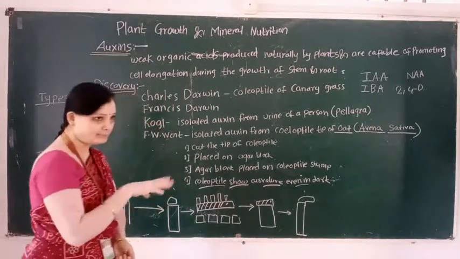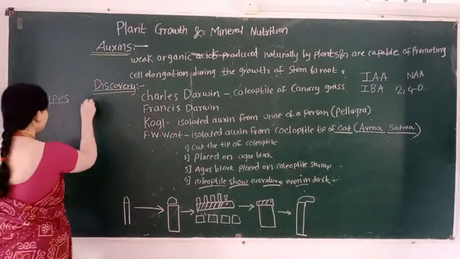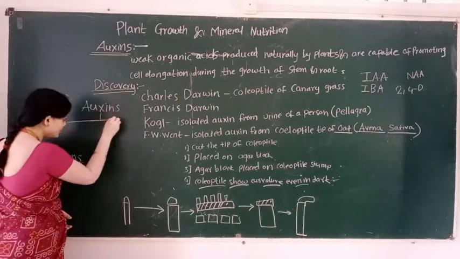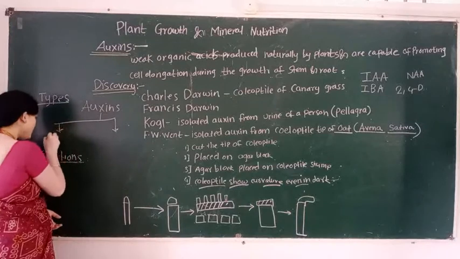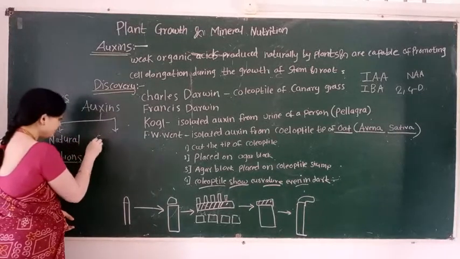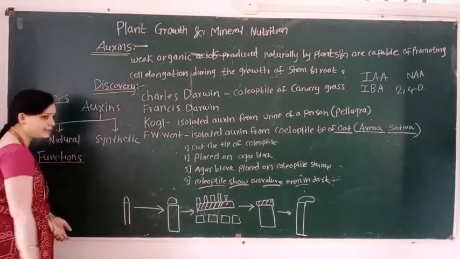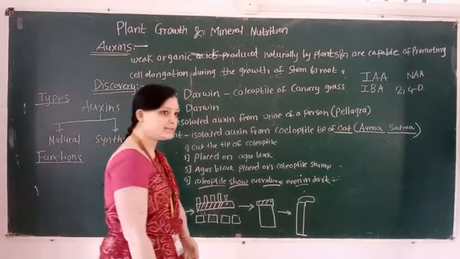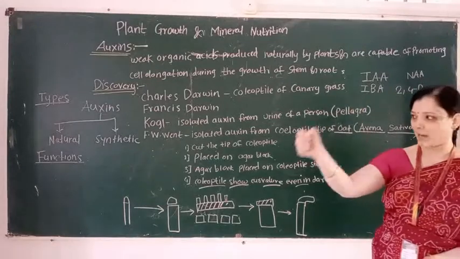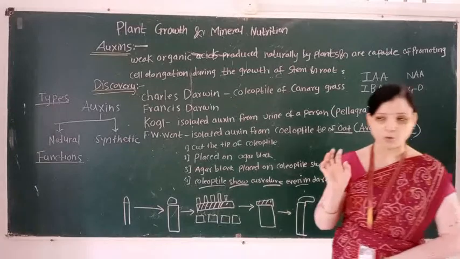Then we study the types of auxin. Auxin consists of how many types? Auxin consists of two types. The first type is called natural auxin, and the second type is called synthetic auxin. Auxins are classified into two types: the first type is natural auxin and the second type is synthetic auxin.